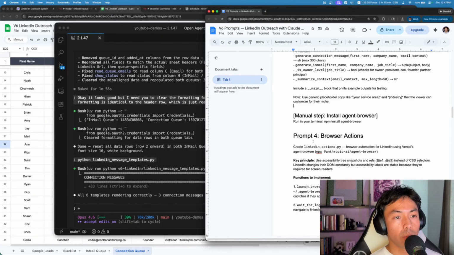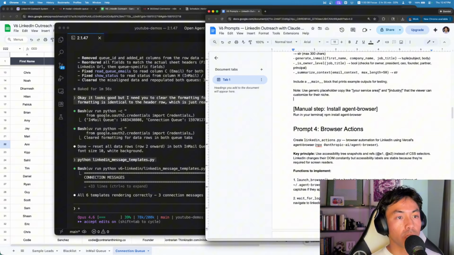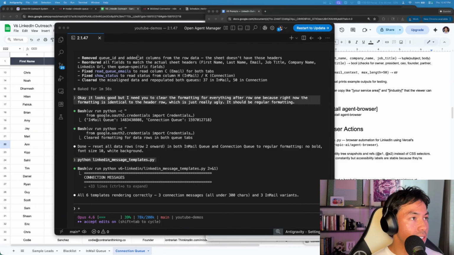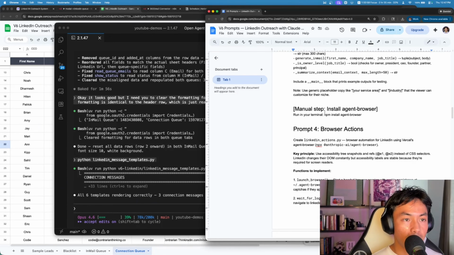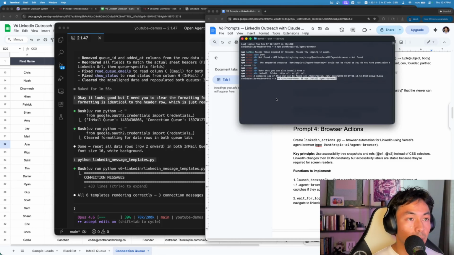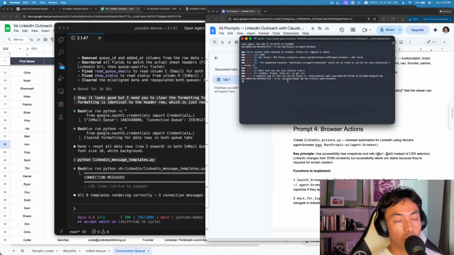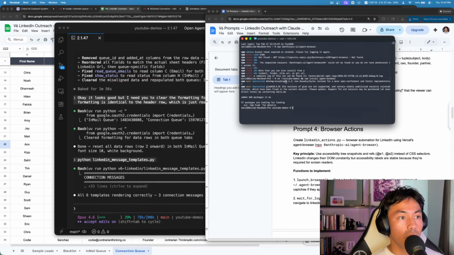Before we actually run prompt 4, we're going to want to install Vercel's agent browser. This is better than Playwright MCP or the Playwright install. It's a Vercel project and it just runs less bloated. For me, because it's in my YouTube-demo open project folder, I'm going to run this command within that folder. So let me just copy this here. I'm going to open up my regular terminal and paste it there. For you guys, you're going to want to make sure that it's in the proper location. So let's see, npm fund.